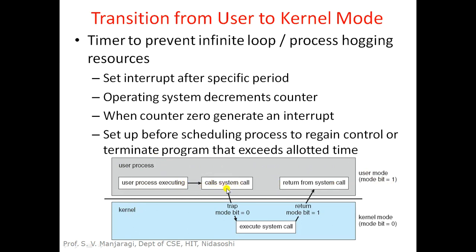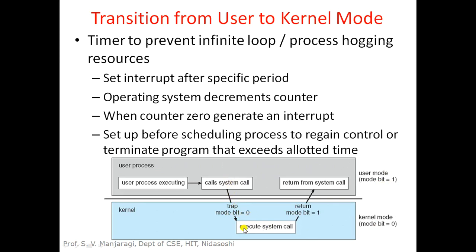and whenever a system call is called, we switch from user mode to kernel mode by changing the mode bit from 1 to 0. In the user mode the bit was 1, and due to the system call we are supposed to change the mode to the kernel mode. For that, the mode bit will be changed to 0. That is called a trap to the operating system, with the mode bit set to 0.